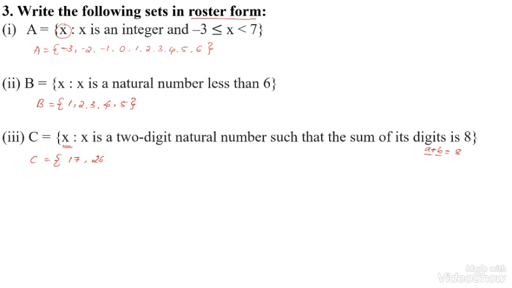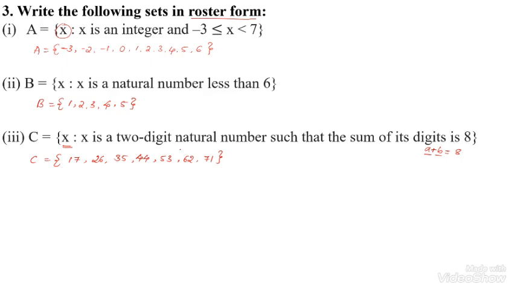And 26: 2 plus 6 becomes 8. 35: 3 plus 5 is 8. 44: 4 plus 4 is 8. Then 53: 5 plus 3 is 8. 62 is also 8. 71. Only these 7 numbers are the two-digit numbers whose digit sum is 8. Only 7 elements are there.